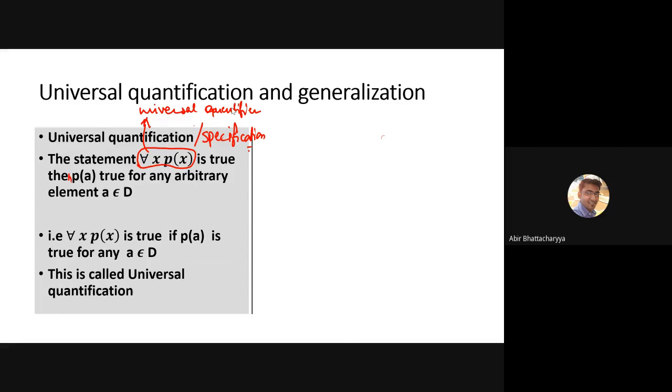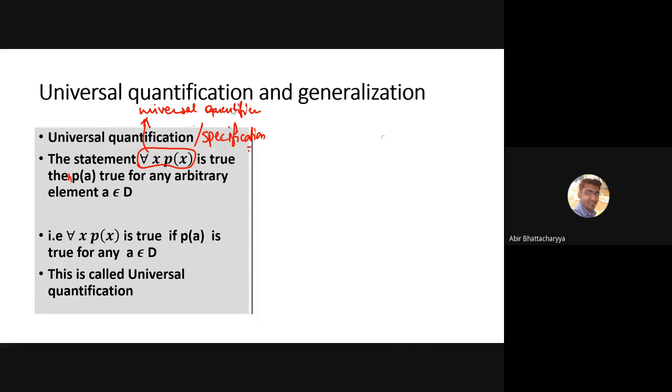It's a specific statement. It is true only when all values of the predicate are true from that domain of discourse.